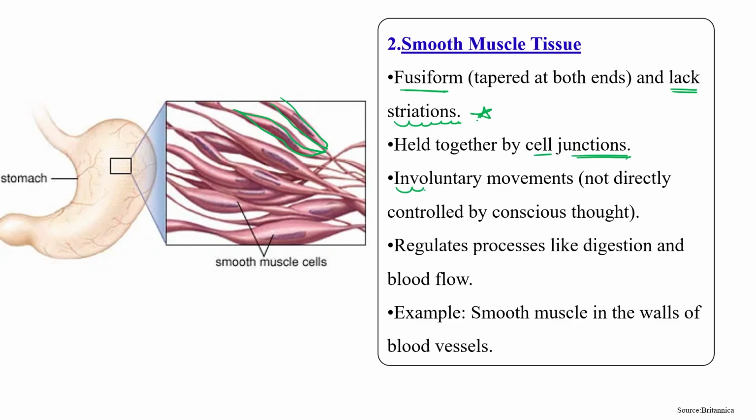Any kind of involuntary movement, in which our wish is not included and which is not directly controlled by our conscious thought, like the regular process of digestion, regular blood flow, digestive movement, circulatory movement, any type of gland secretion. So regular movement where our conscious thought is not involved, smooth muscle actually helps in this involuntary movement. Smooth muscles are present in the walls of our blood vessels too.